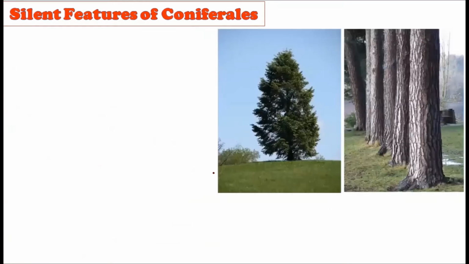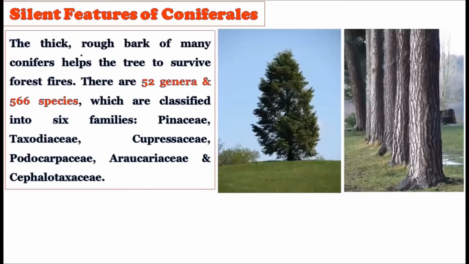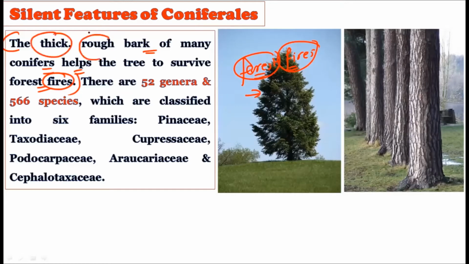Now consider this. The thick and rugged bark of many conifers helps the tree to survive forest fires. This is very important. Generally, forest fires are common in the temperate region, but these forest fires are typically survived by these conifers. How? They have a very thick and rugged bark.